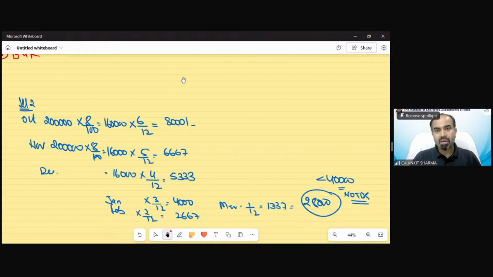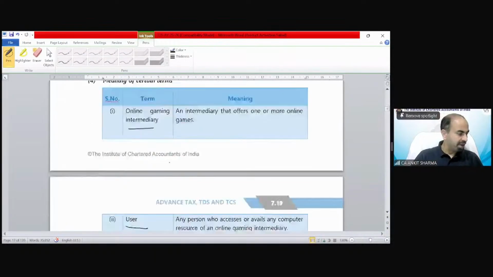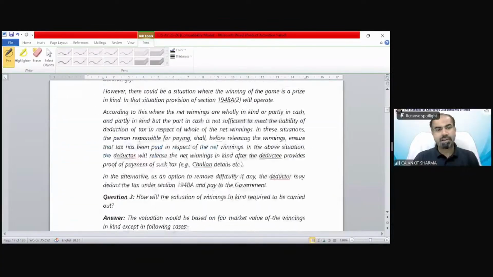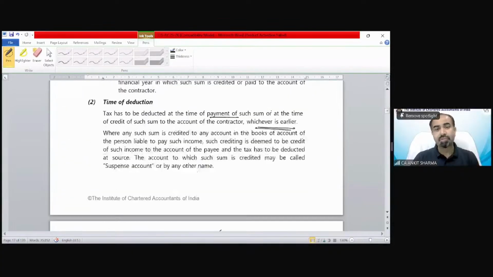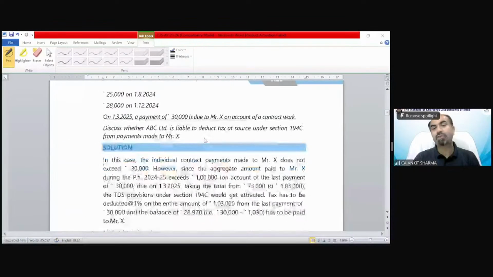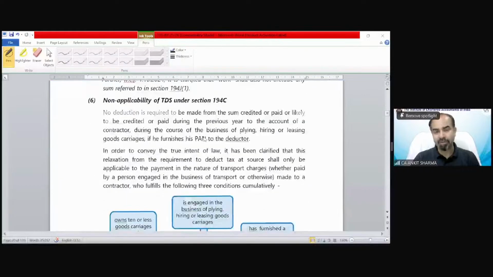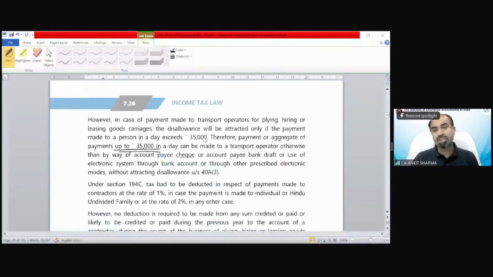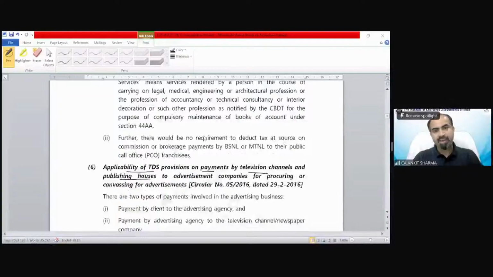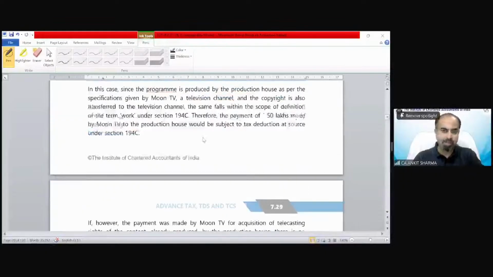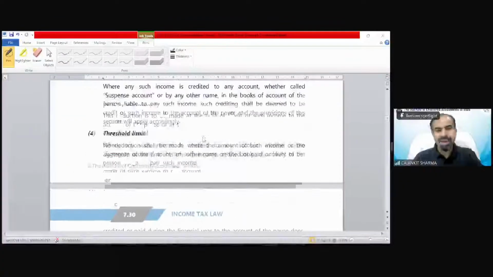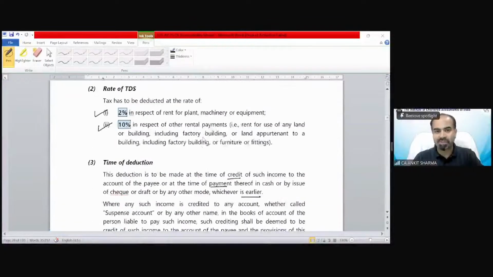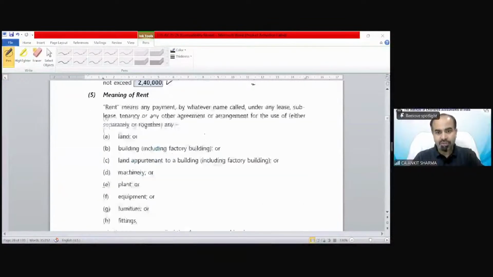So moving ahead. We have completed section 194I and we were discussing section 194IB, that is for those individuals and HUF who are not covered under section 194I. And we have discussed almost the complete provision of section 194IB, except the last point we were discussing. So here is section 194IB.